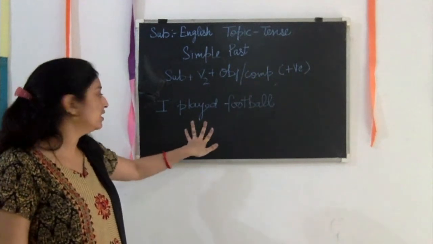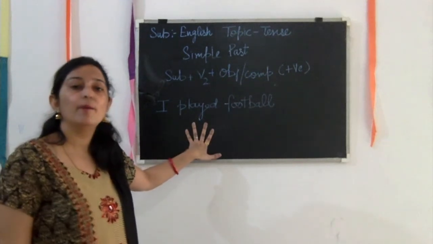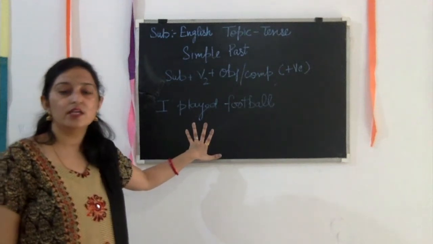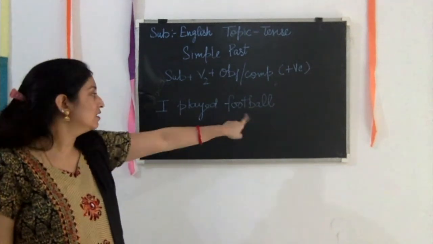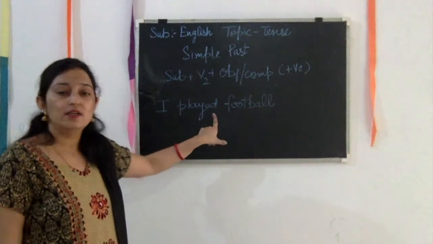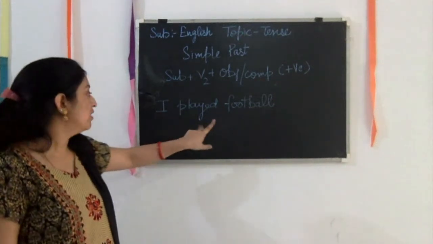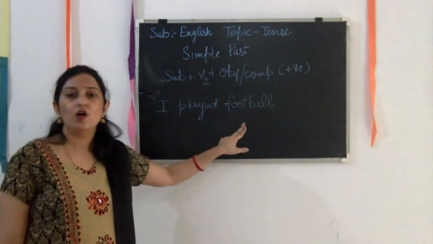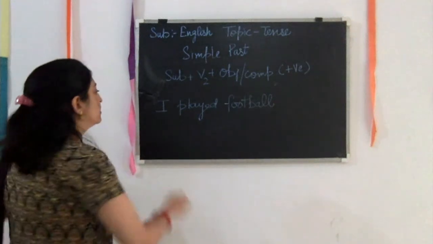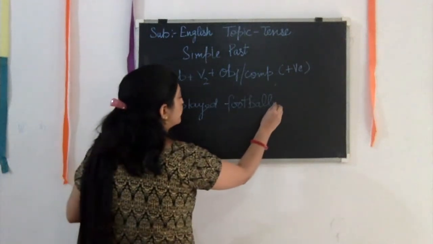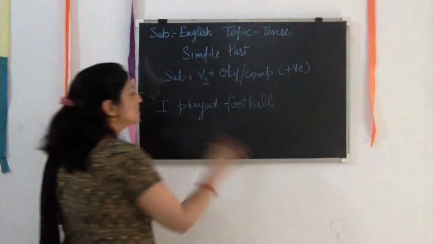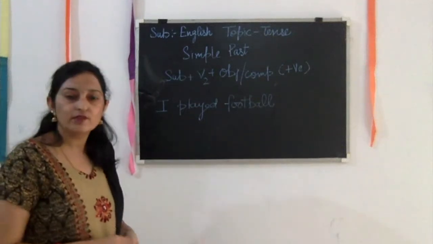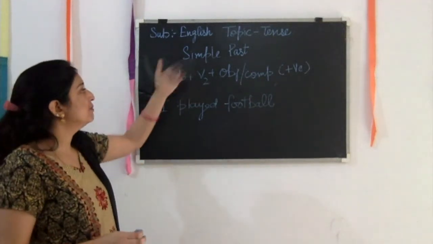You can write any action word here, but you have to use its second form, and then as per our verb, we have to choose our object. And this is the positive form of the simple past.